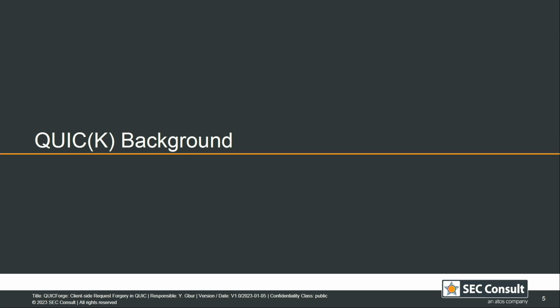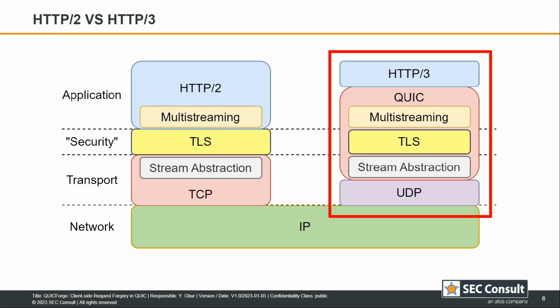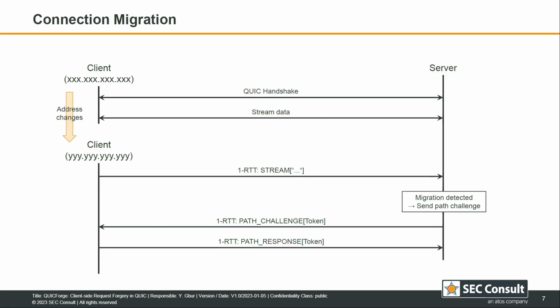So, a short QUIC background, I think most of you know it by now. QUIC combines the TCP transport layer protocol capabilities with the TLS encryption capabilities into one protocol, as well as some multi-streaming capabilities. This allows for much faster connection setup as we have this combined handshake. On the other hand, QUIC is built on top of UDP to make it compatible with the current network stacks, but this has the implication that we're technically having a user-land protocol here, and it's no longer living in the kernel, the transport layer.